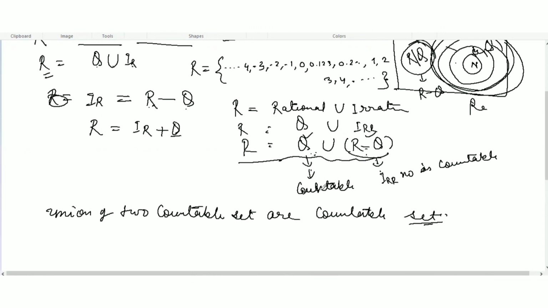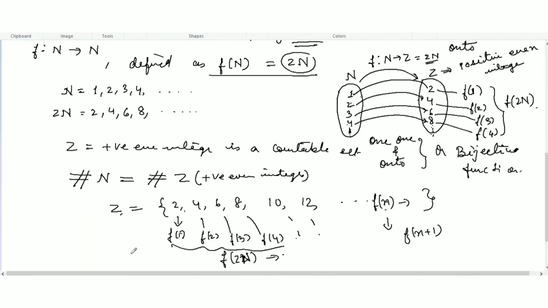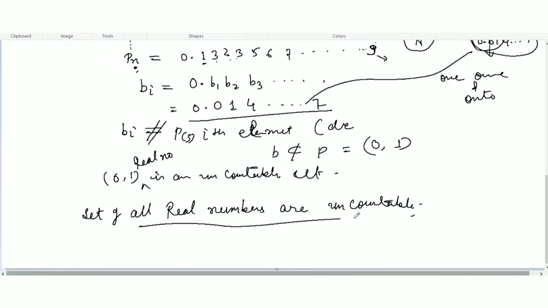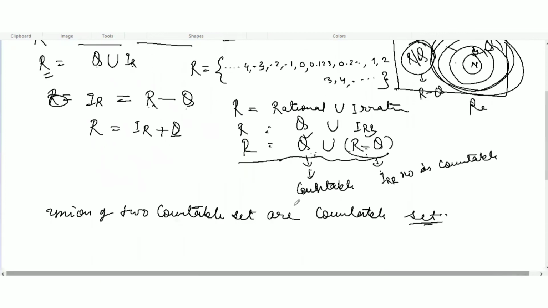In the previous question, I explained that the set of all real numbers is uncountable. Here the set of rational numbers is countable, and the irrational numbers we assumed are countable. The union of two countable sets is countable, but we know the set of real numbers is not countable. This is an uncountable set. So here we got a contradiction.